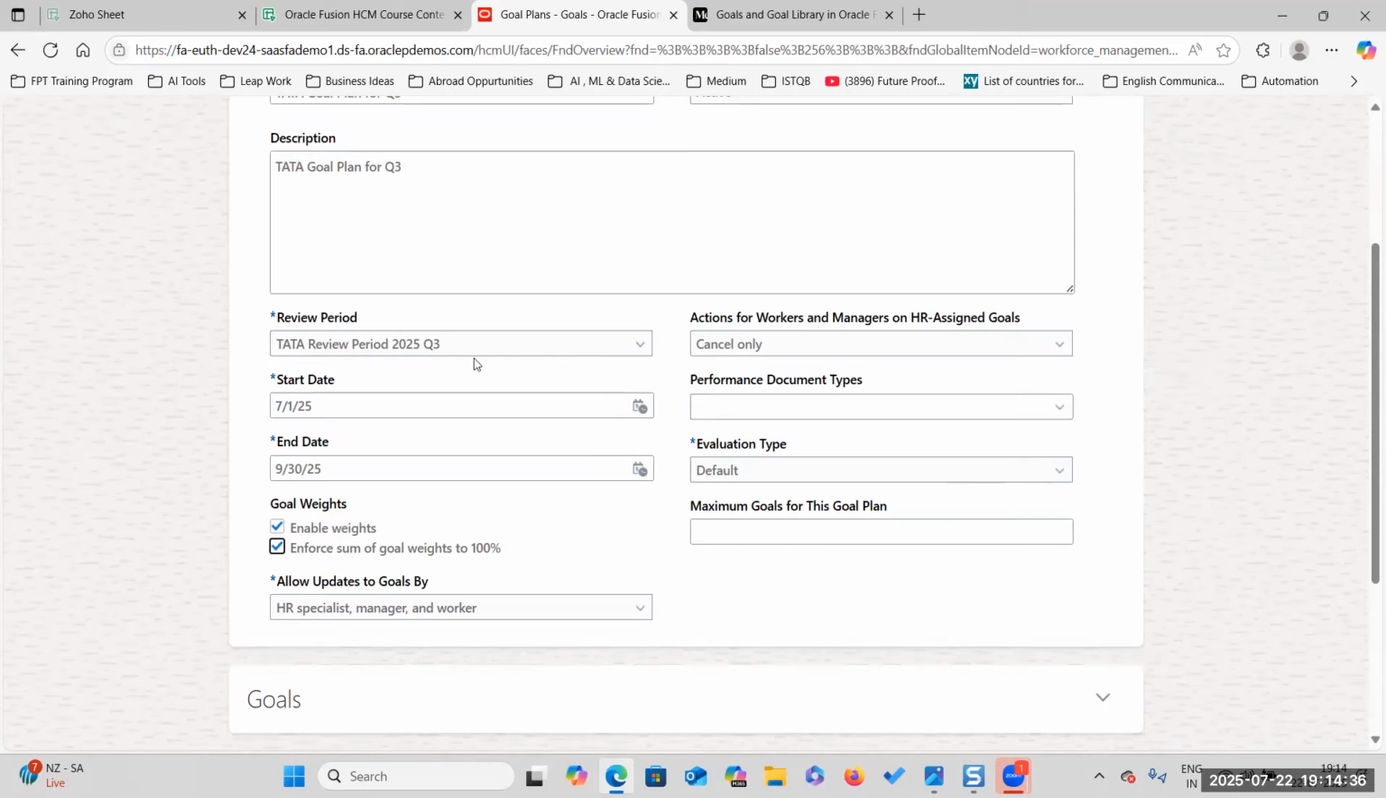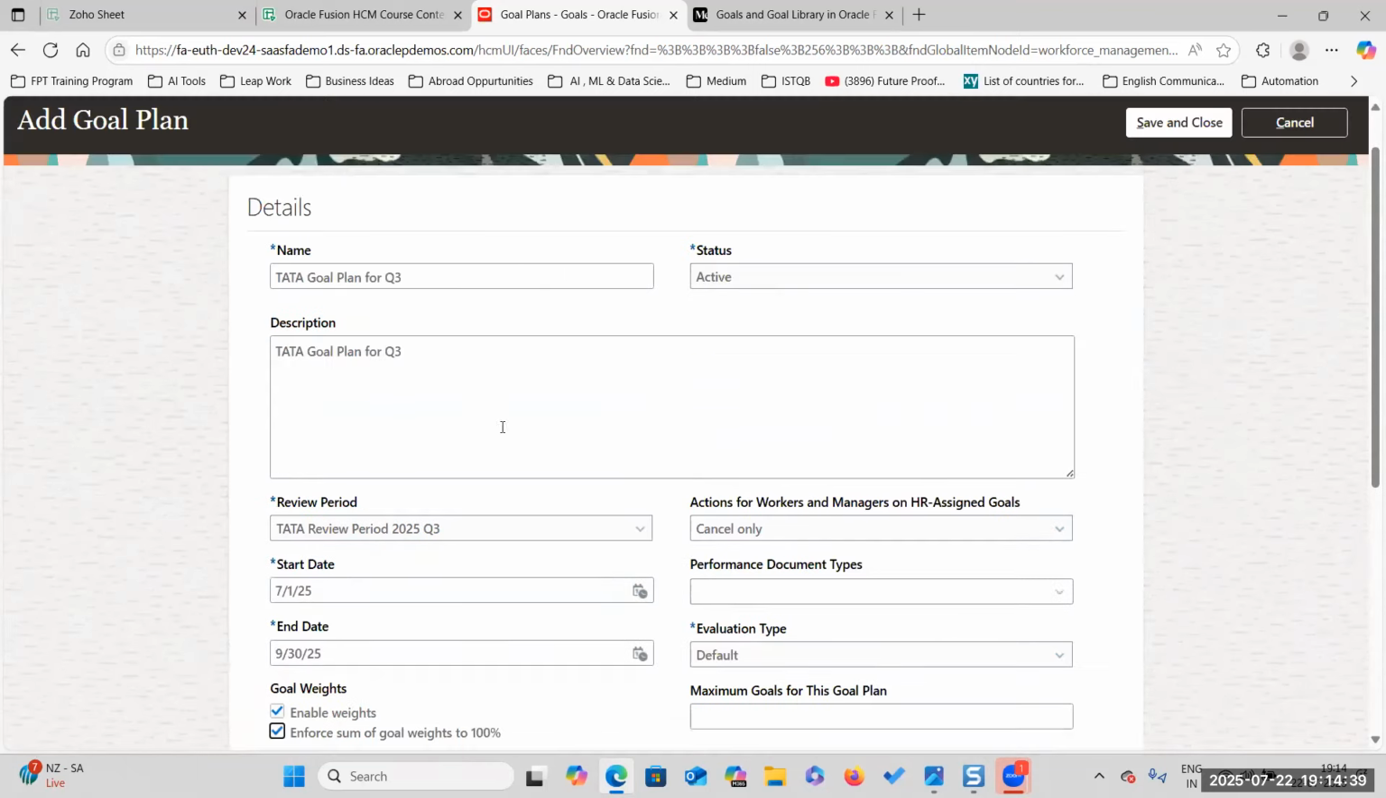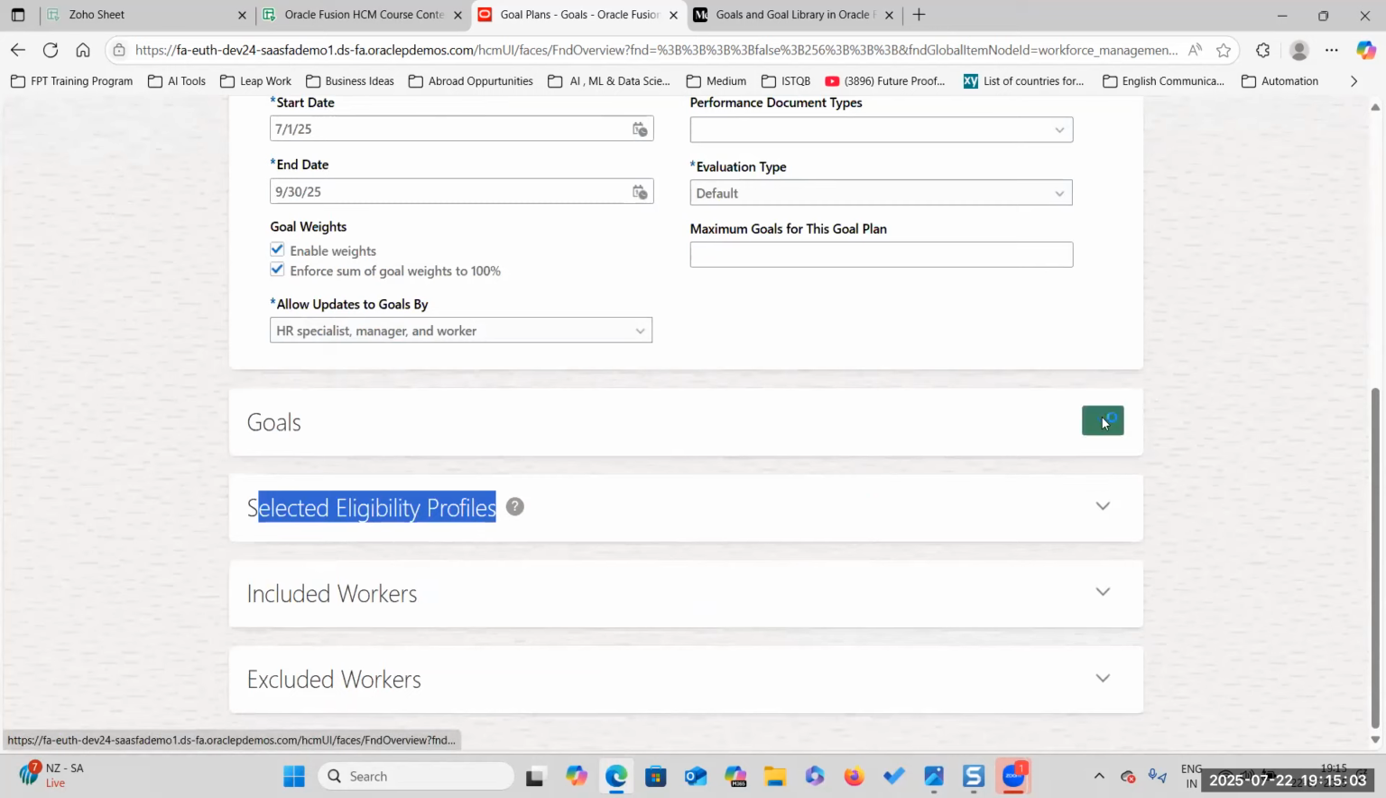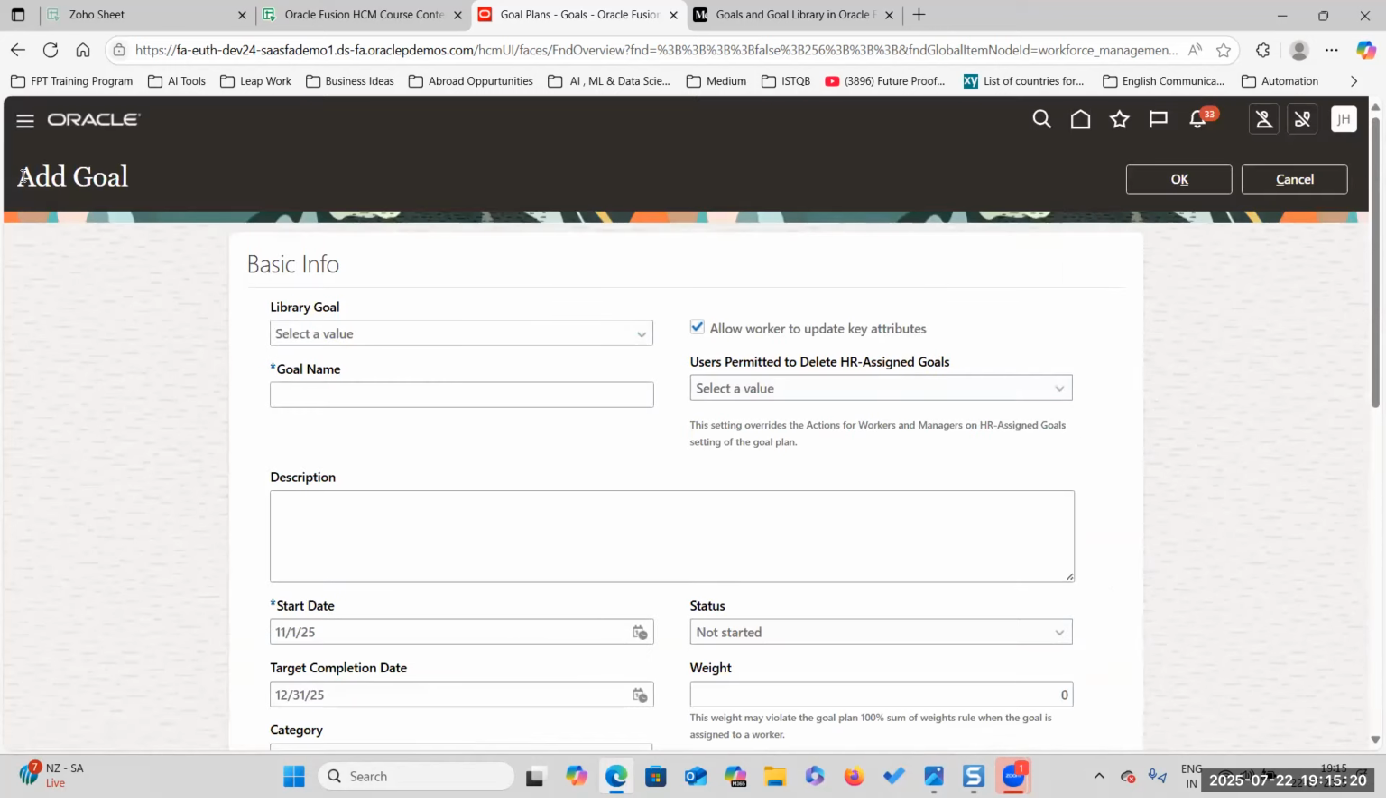Yes. But as per the goal plan, I'm assigning for a certain population, this needs to be completed from July 1st to September 30th only. For some other population set, depending upon the eligibility criteria, I'll assign from October 1st to December 31st. Okay, sir, understood. Depending upon the eligibility criteria, eligibility profile, right? Okay, sir. So here we are adding goals.